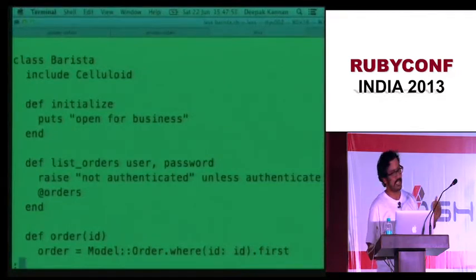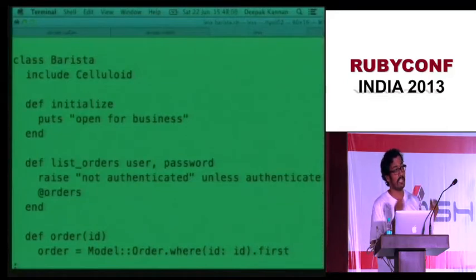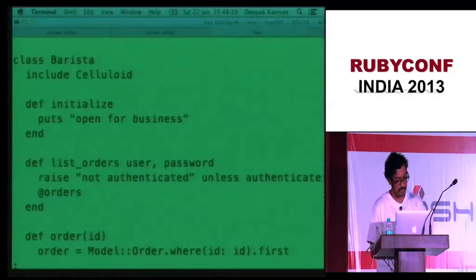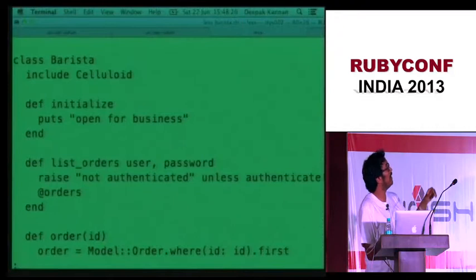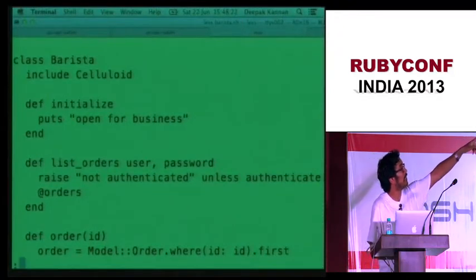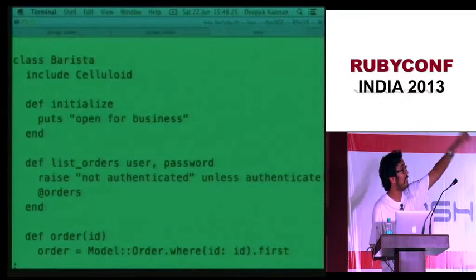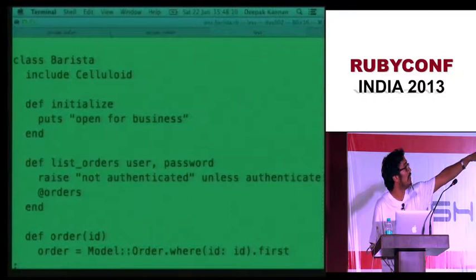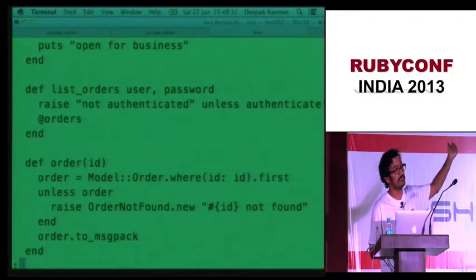So what we are doing, as I said, is using MessagePack. We take an ActiveRecord object, serialize it into MessagePack, and send that serialization back to the client. So these are the functions. They can be called by doing something like this: you get an instance of a node, and you call this function called create order. That create order function hits the server.